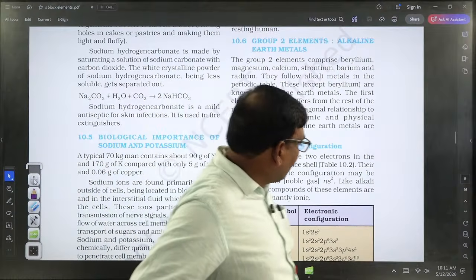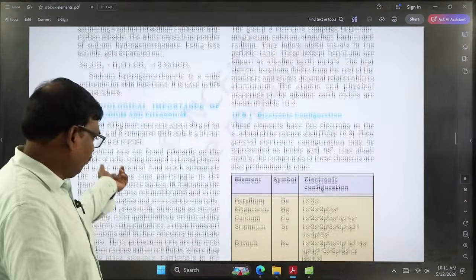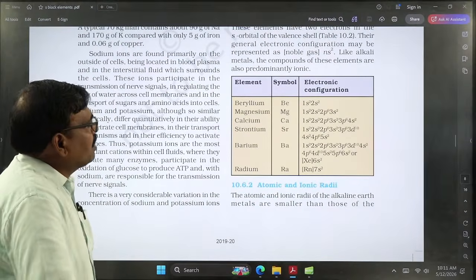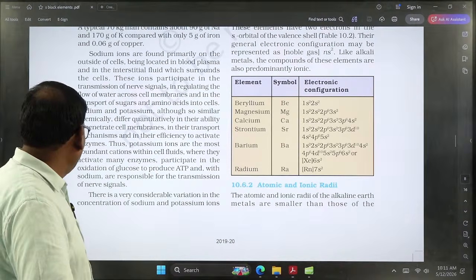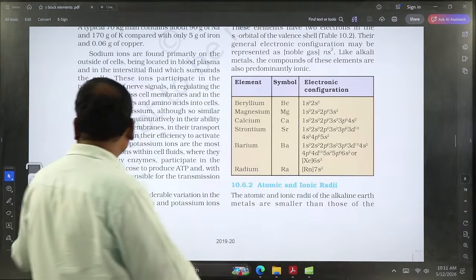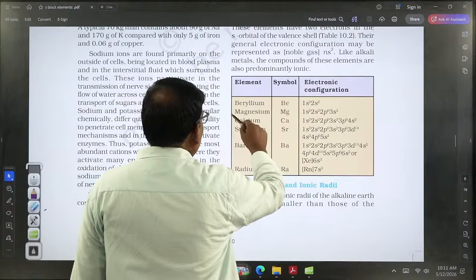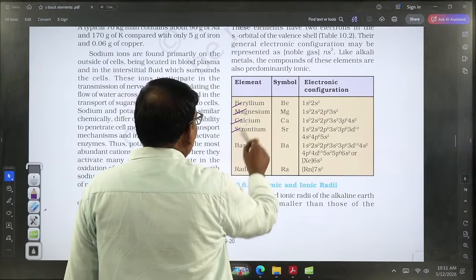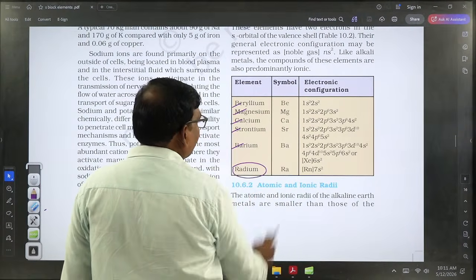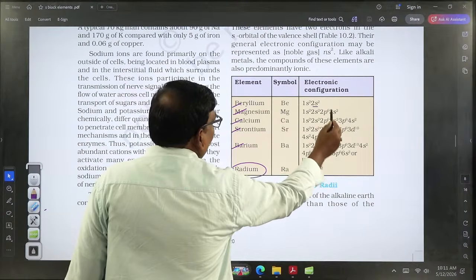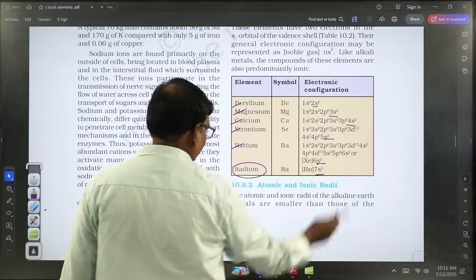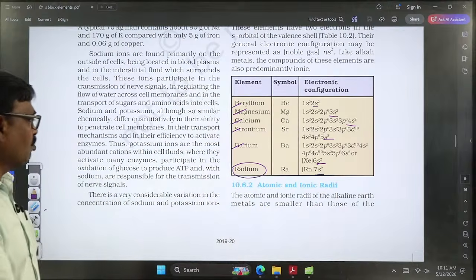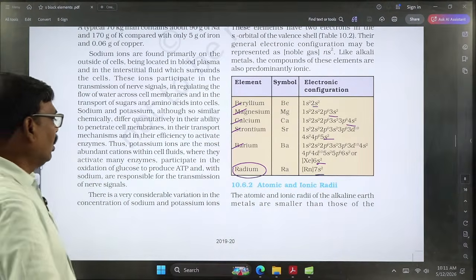So in this second A group elements, what is the general outermost configuration? Here ns2 is the general outermost configuration. The elements present in this group are beryllium, magnesium, calcium, strontium, barium and radium. Radium is radioactive. Each element has an outermost configuration of ns2, so that's why these group elements possess 2 valence electrons.